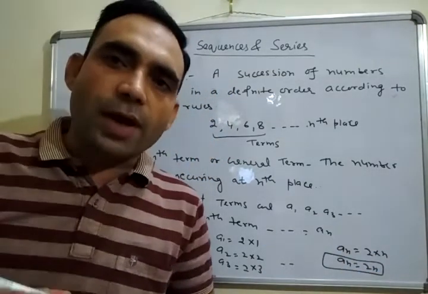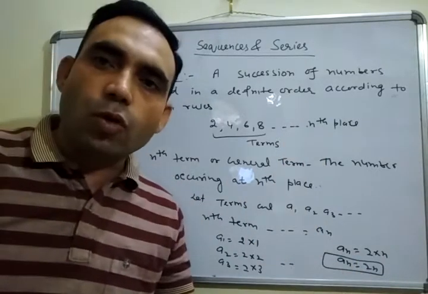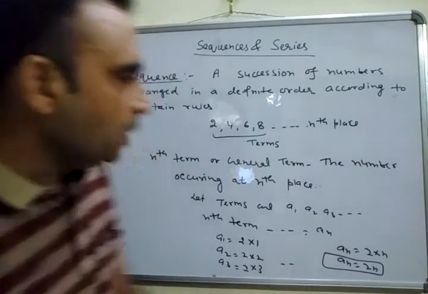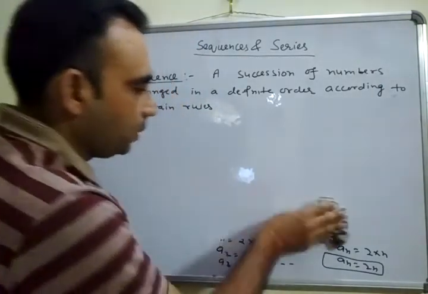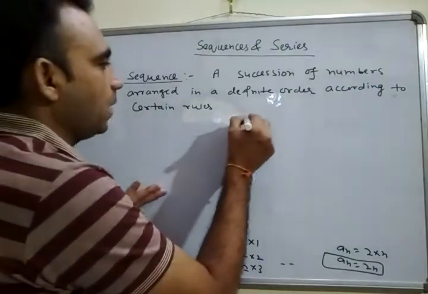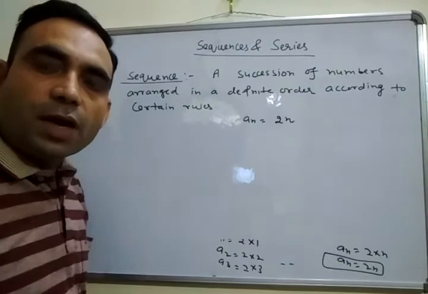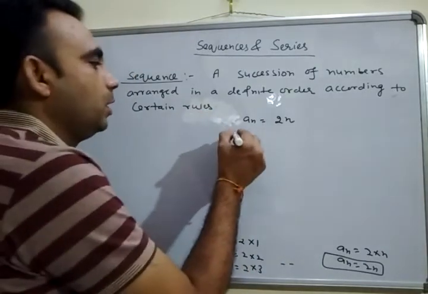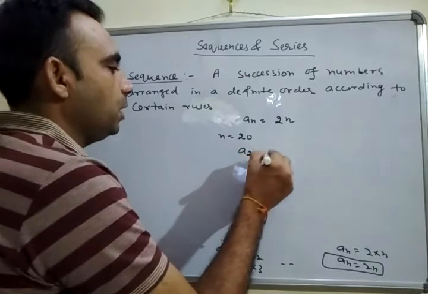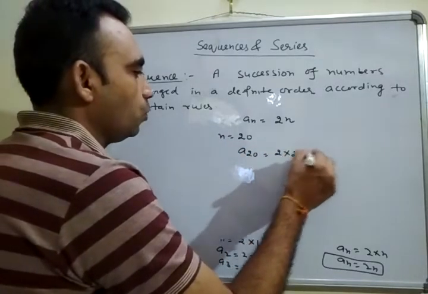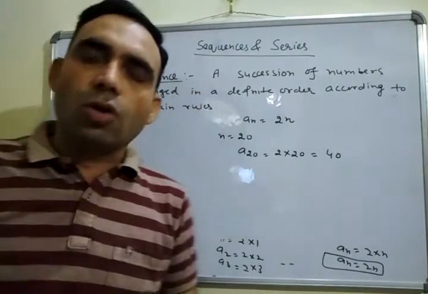If we have to find any particular term of the sequence, we use the formula for the general term. For example, if we have a sequence whose nth term An is equal to 2n and we have to find its 20th term, we put n equal to 20. So A20 is equal to 2 into 20, which implies the 20th term is 40. But this is not always possible.